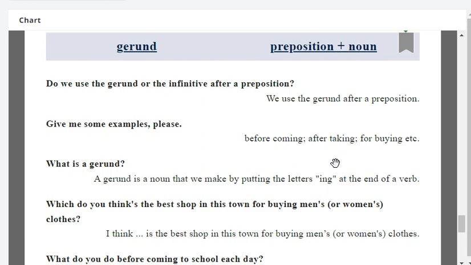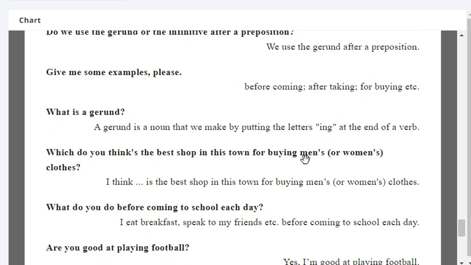Do we use the gerund or the infinitive after a preposition? We use the gerund after a preposition. Give me some examples, please. Before coming, after talking, for buying, etc. Very good. What is a gerund? A gerund is a noun that we make by putting the letters ing at the end of a verb.